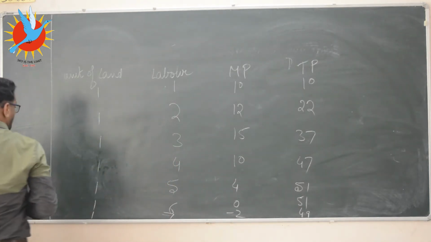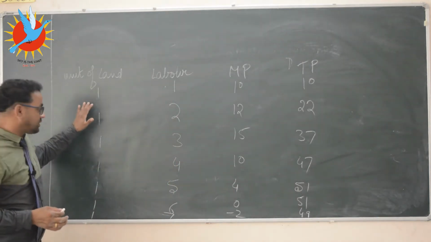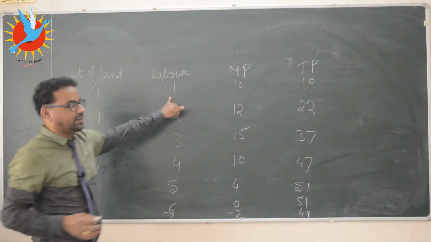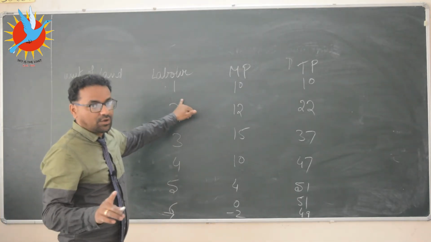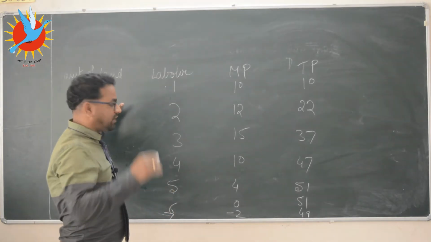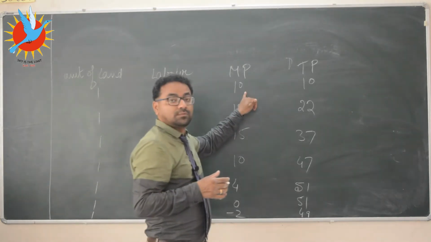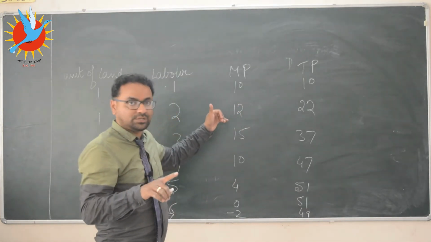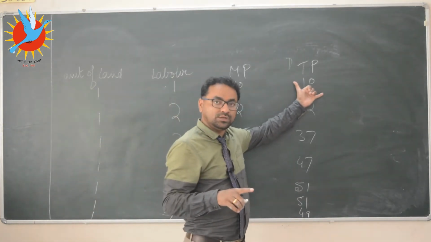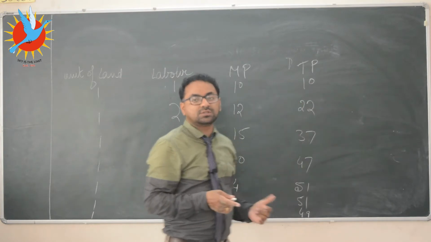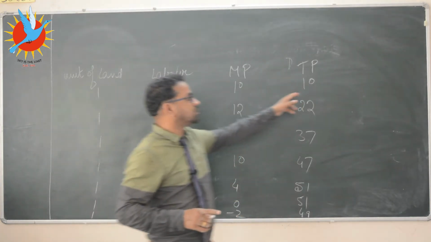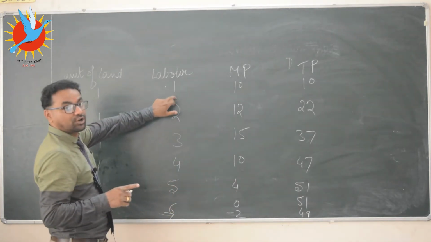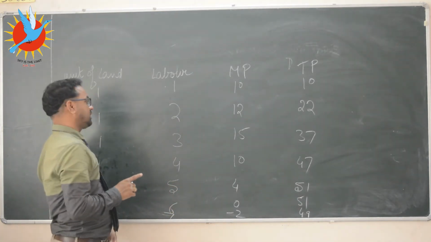Now, land is the fixed factor as it is constant, one unit of land, one labor. When one labor works on 1 unit of land, then he gives output of 10. And since only one labor is used, so total will also be 10. As we have seen in the last class, marginal product, total product and average product remain same at first unit of variable factor.